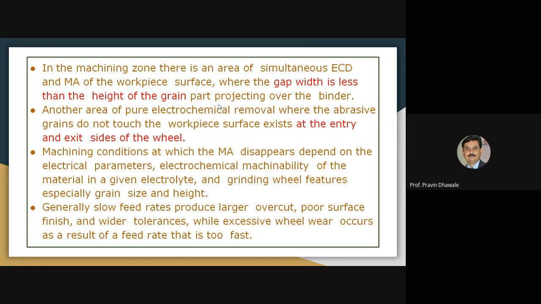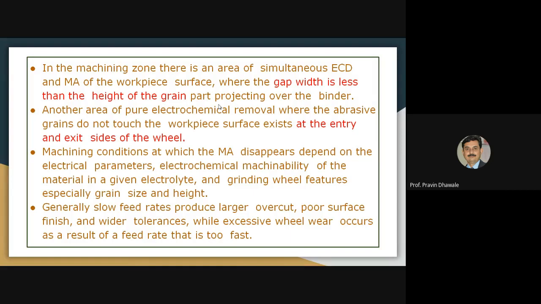That is also important. Generally, a large amount of overcut is produced due to the slow feed rate of the grinding wheel against the workpiece. It also gives poor surface finish and wider tolerance, not a close tolerance.